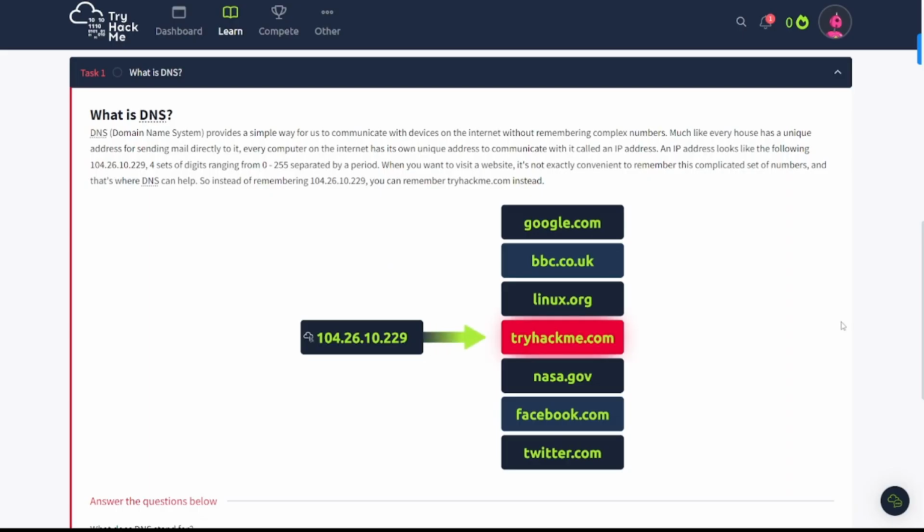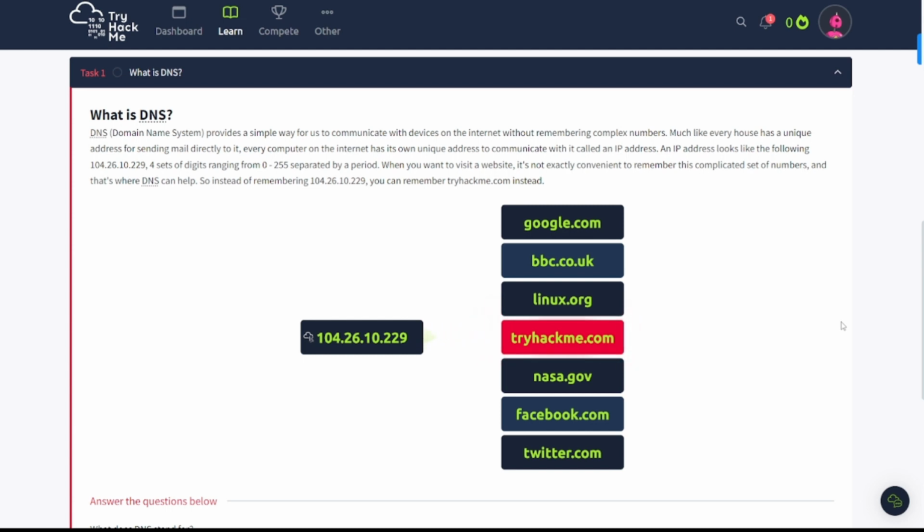Task number one, what is DNS? DNS, also known as Domain Name System, provides a simple way for us to communicate with devices on the internet without remembering complex numbers. Much like every house has a unique address for sending mail directly to it, every computer on the internet has its own unique address to communicate with it, called an IP address. An IP address looks like the following: 104 dot yada yada yada, four sets of digits ranging from 0 to 255, separated by a period. When you want to visit a website, it's not exactly convenient to remember this complicated set of numbers, and that's where DNS can help. So instead of remembering 104 dot yada yada yada, you can remember tryhackme.com instead.